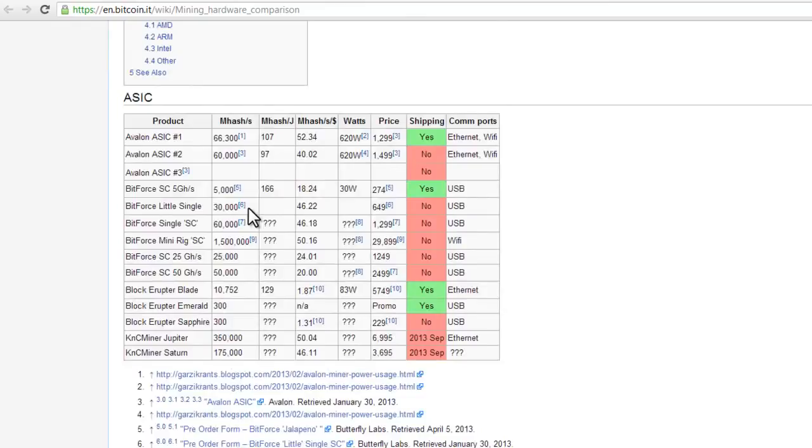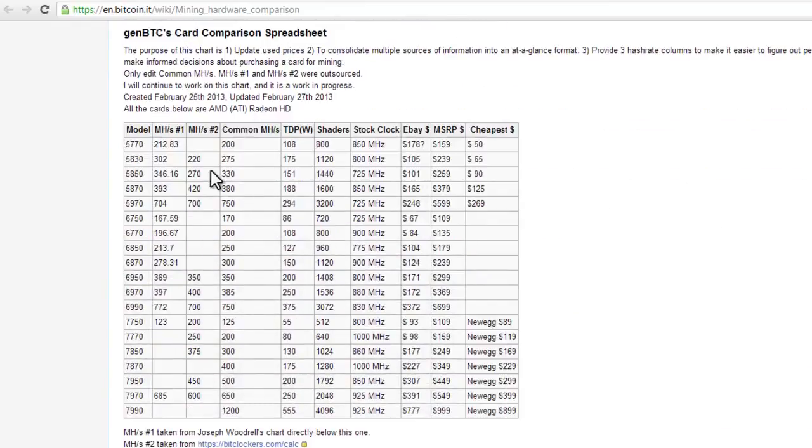We can scroll down here a little bit, and it'll give you AMD ATI Radeon graphics cards. Here is the model number, and it will tell you the mega hashes. So you can guesstimate what your mega hash number will be based on which graphics card you have or which graphics card you want to purchase. Mind you, you can plug in more than one graphics card to your computer, but in order to do that, you need to make sure that you have enough power. Let's say you had two 5970s running at 704 mega hashes per second times 2, that's 1408.